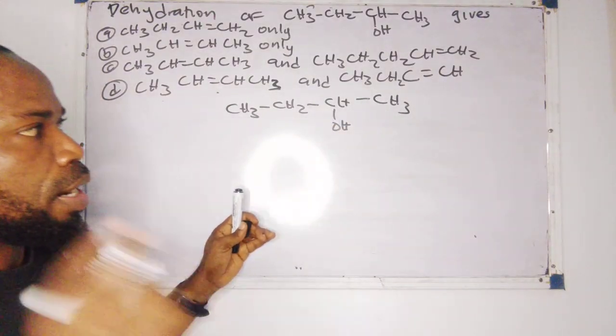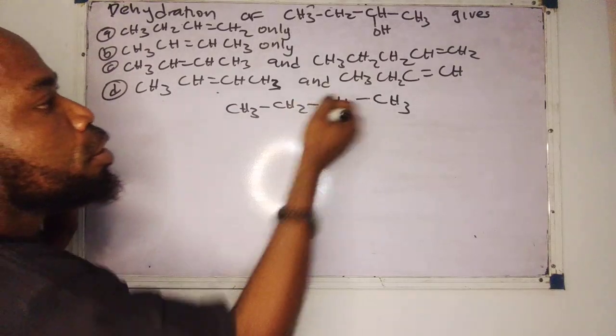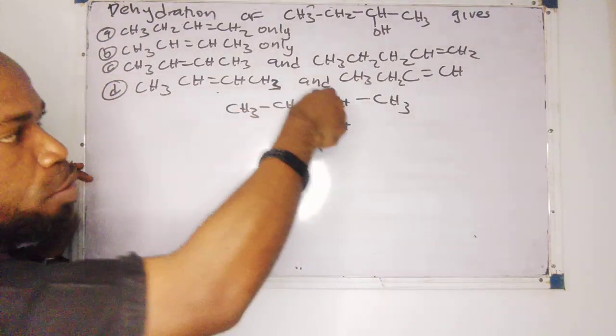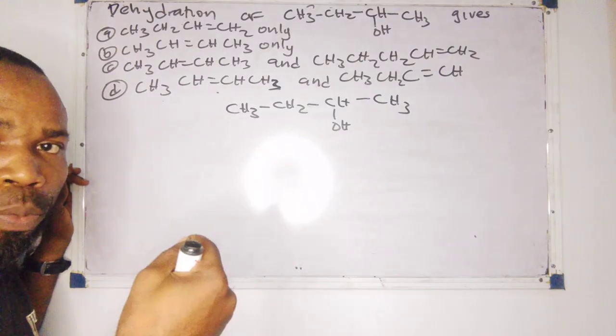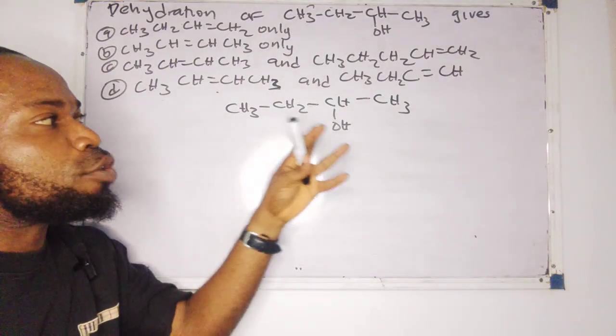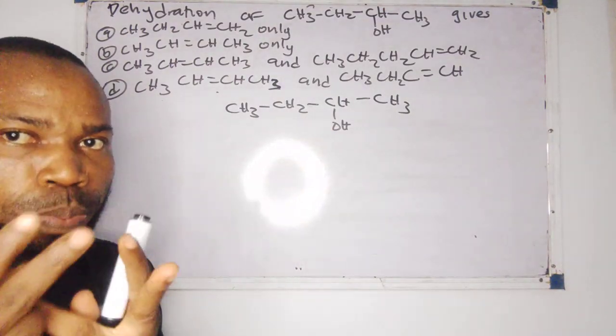Let me show you something. Two products are formed in this particular reaction. One of them is the minor product. The other one is the major product. Now, when it comes to dehydration of a secondary alkanol, there are two products that are formed.